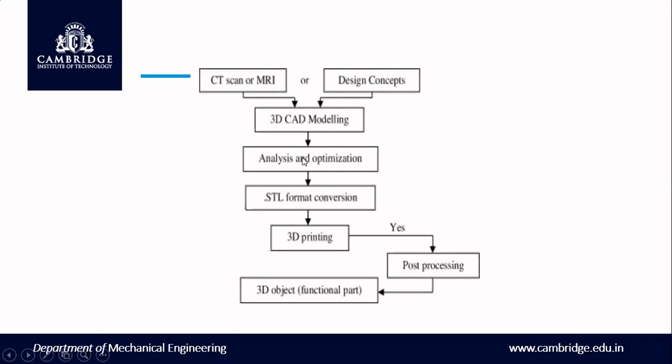Once again, do analysis and optimization, send it with the file extension .stl, and your part will be ready. This is the basic procedure for 3D printing. That is a 3D printed object. This I have taken from a resource person.